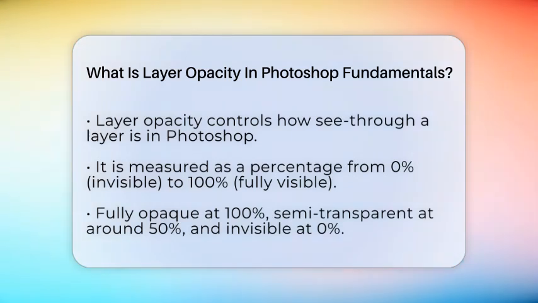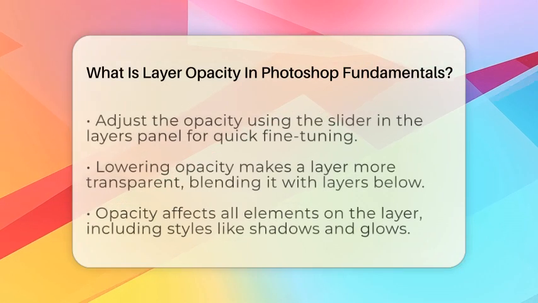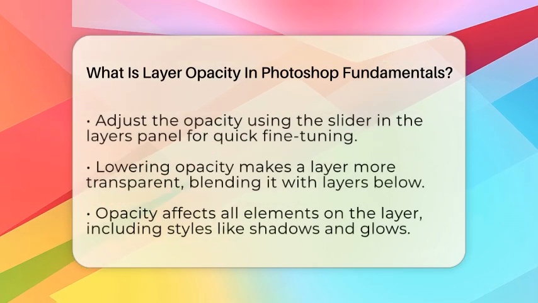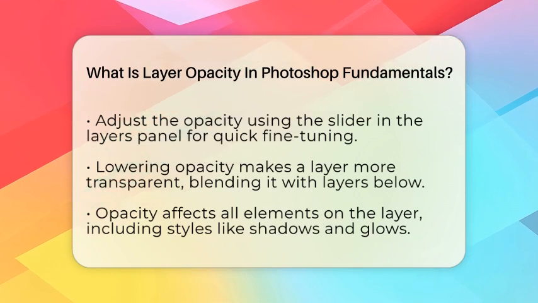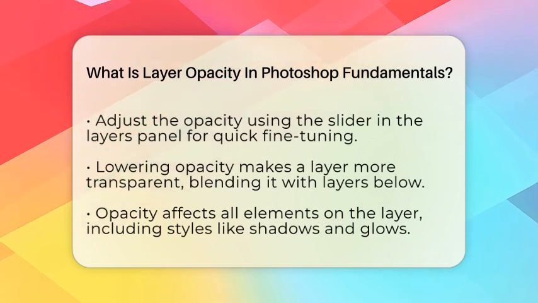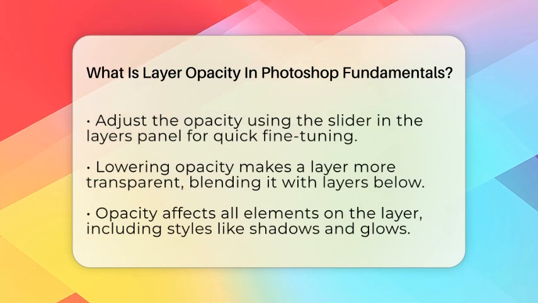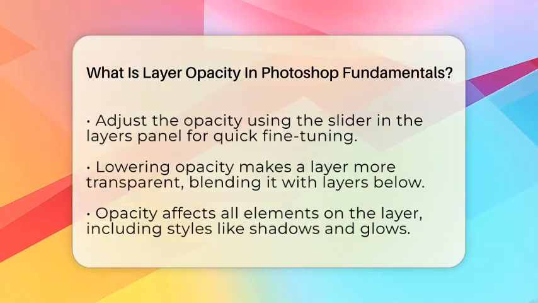When you work with layers and masks, understanding opacity helps you blend images smoothly or create special effects. Layer opacity is measured as a percentage from 0 to 100. When a layer is at 100% opacity, it is fully visible, and nothing underneath shows through. If you lower the opacity to 50%, the layer becomes semi-transparent, letting some of the layers below peek through. At 0%, the layer is completely invisible, like it's turned off. This makes it easy to adjust how much of each element you want to see in your design.